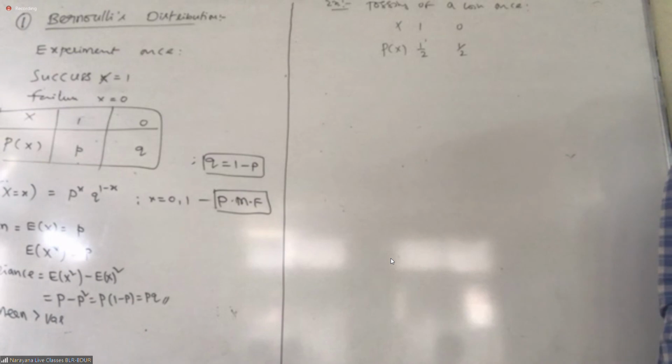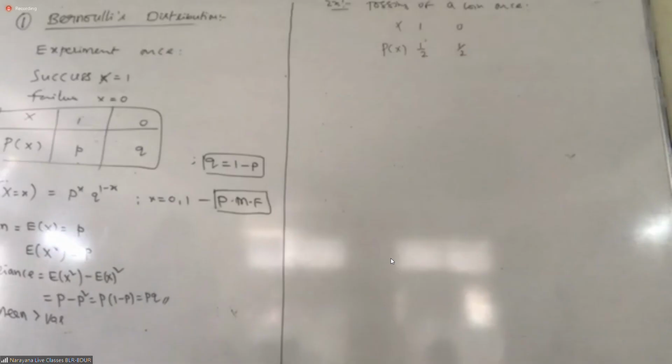What is binomial distribution? Tossing of a coin 10 times. My question: we toss a coin 10 times. What is the probability of getting head twice? Where twice? First, second, fourth, fifth, sixth, seventh. Where? Understand? That is what is going to be.